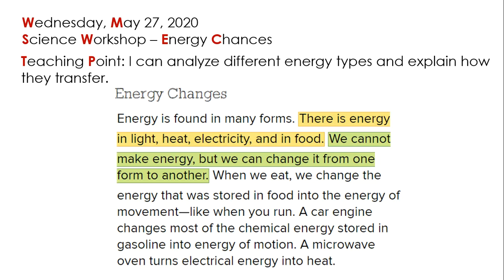Alright? So a car engine changes most of the chemical energy stored in gasoline into energy of motion. So right there we have an example of an energy change, where we have that chemical energy found in gasoline transformed into motion, in the sense that it provides the necessary energy to the car to start its motion. A microwave oven turns electrical energy into heat, and if we try a toaster or an iron, it will happen the same way. We have electrical energy being transformed into heat.